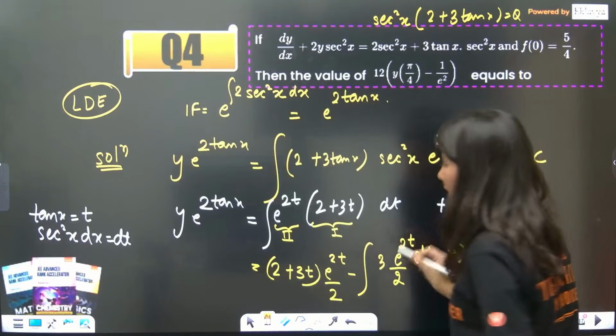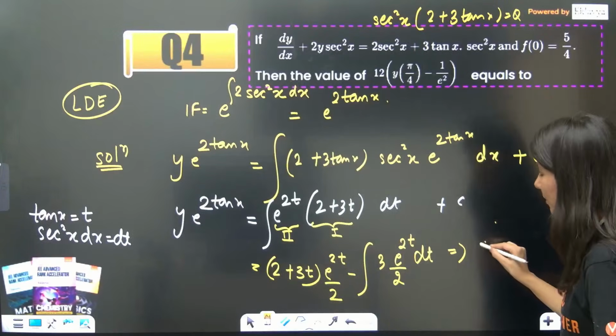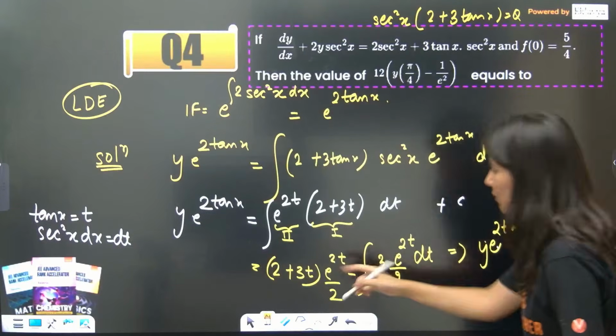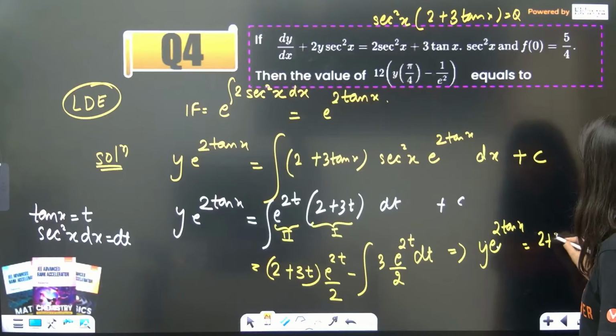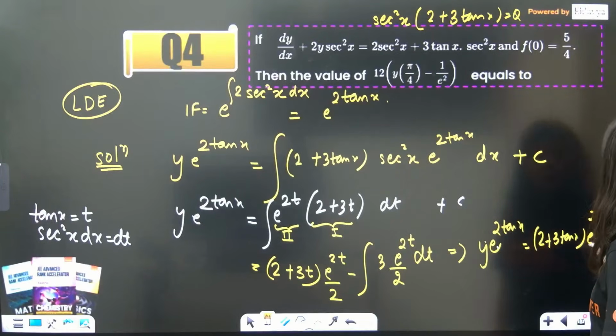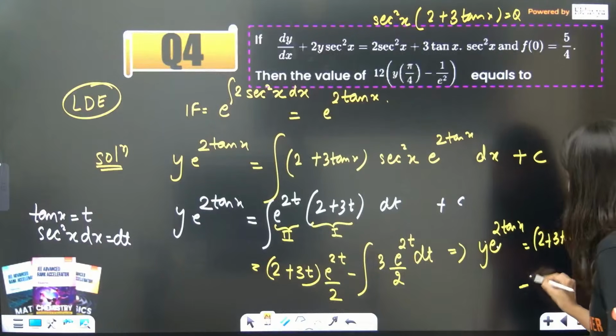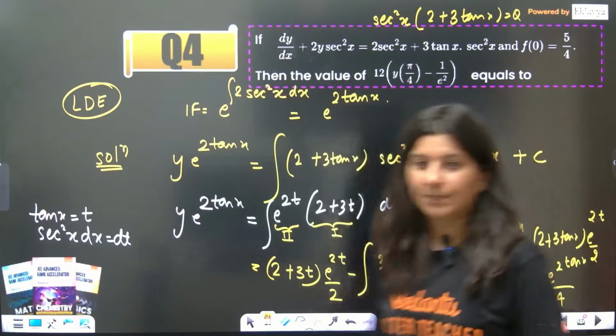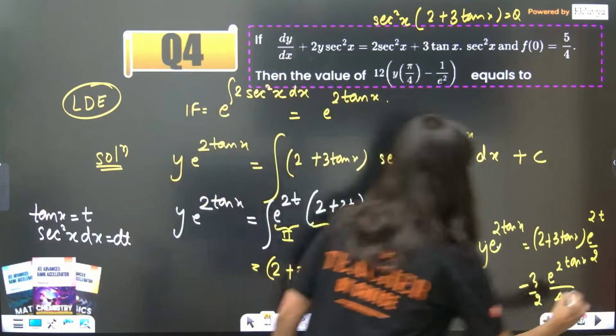One more time. So this will be y e^(2 tan x) = (2 + 3 tan x) e^(2t)/2 minus 3/2 times e^(2 tan x)/4, plus constant c.